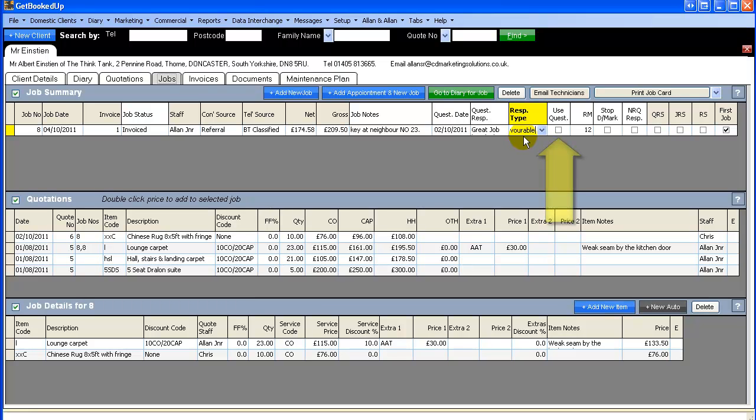The next box along is use questionnaire. So this is where the system's got a fail-safe in, where it will only use comments or allow you to use comments if you put a tick in this box as well. So as well as the tick in the quote tab, it needs the tick in this use quest box as well. So that's it. That's how easy it is to record the comments for each job that you do, where you leave the questionnaire and the comments have come back.